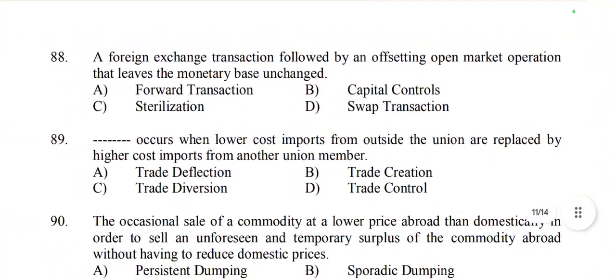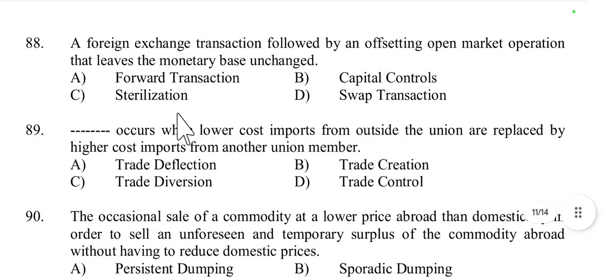Then question number 88. A foreign exchange transaction followed by an offsetting open market operation that leaves the monetary base unchanged. That is called forward transaction, capital control, sterilization, or swap transaction. That is called sterilization. Sterilization is a central bank's action to neutralize the monetary effects of foreign exchange interventions by conducting open market operations, like selling bonds to offset currency purchase.